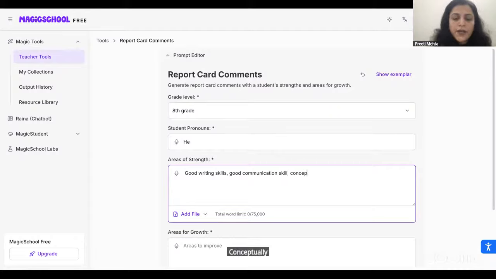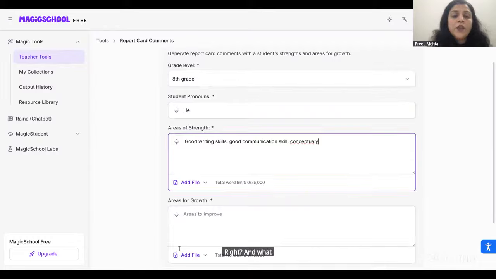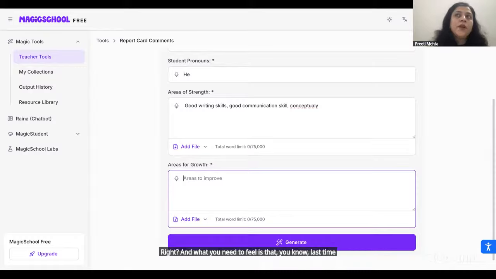Conceptually also the child is good. And then the area to improve: last time that particular child was not able to finish the exam on time, because we know for higher graders, time management is also required. So you can write time management, and mention all these things.